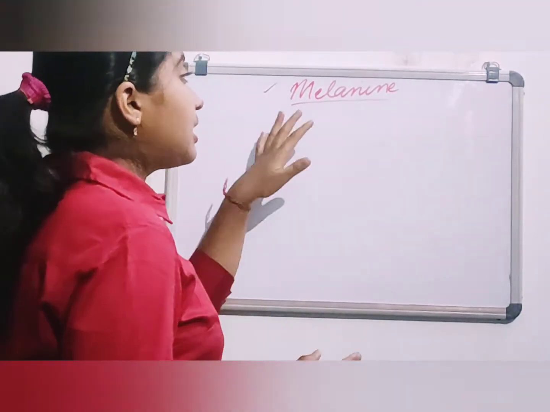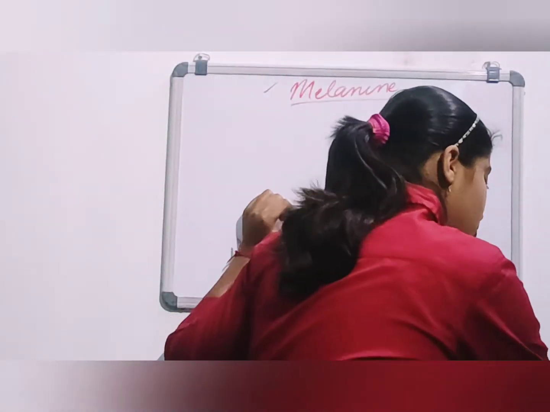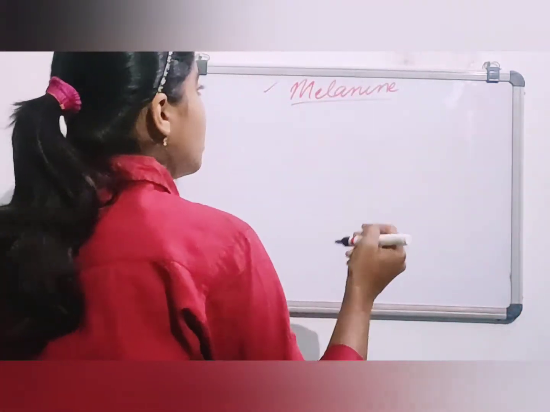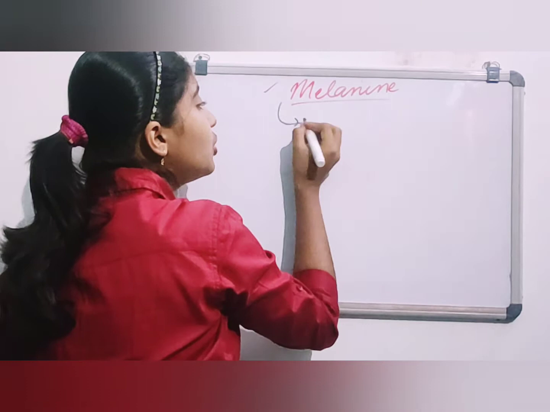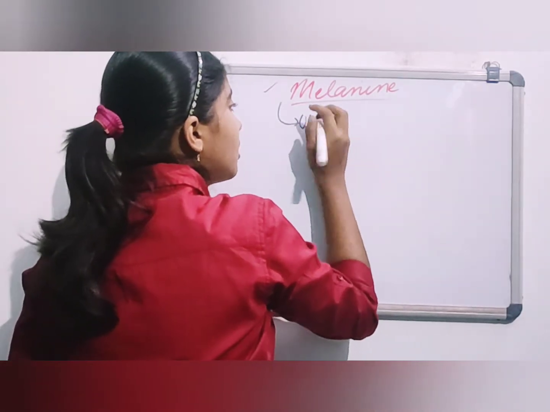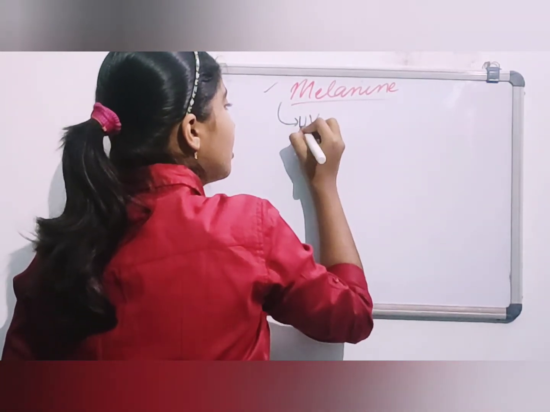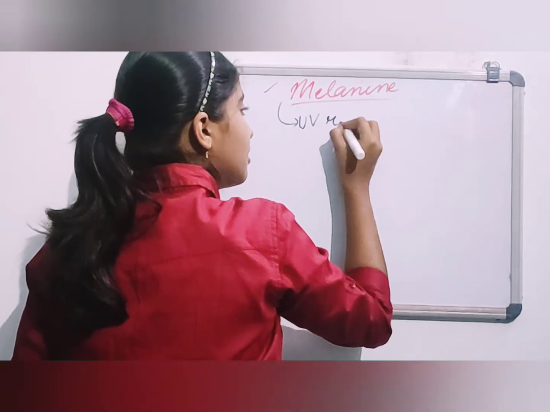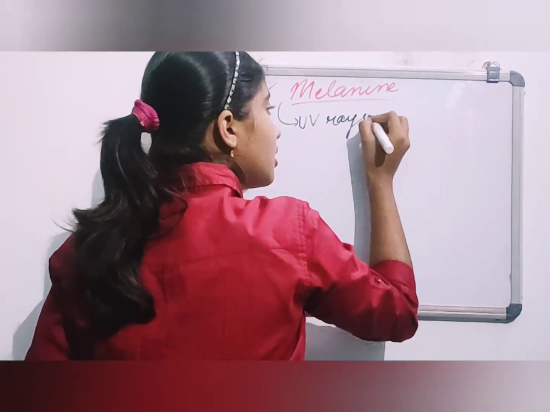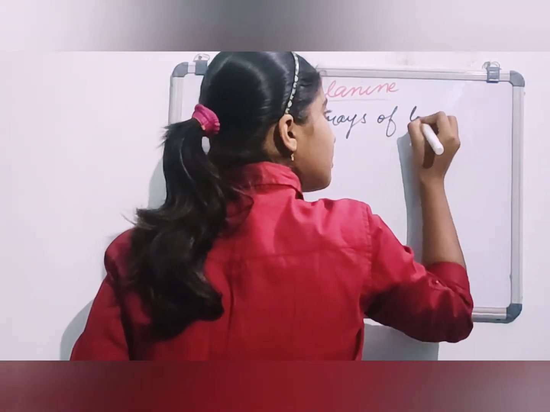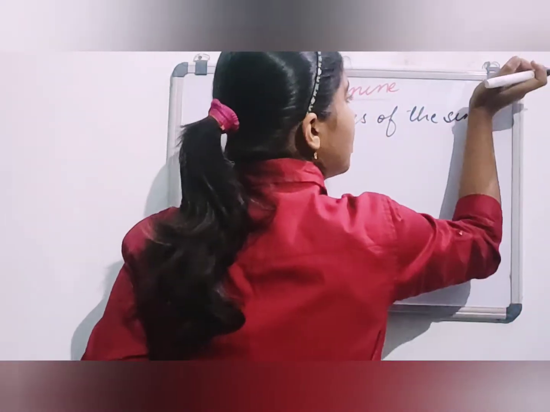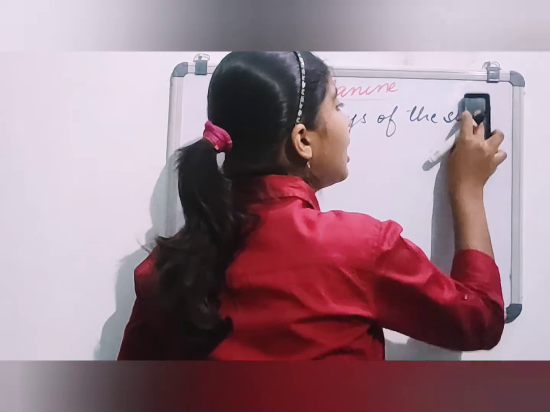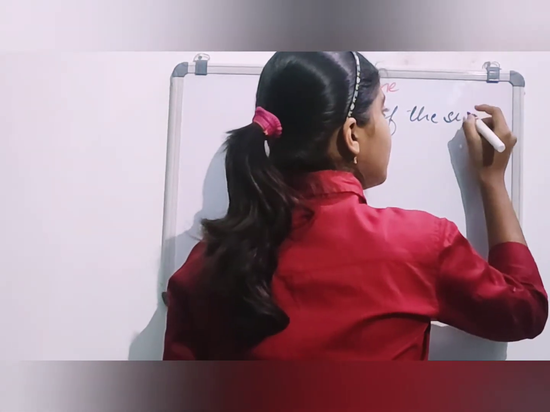Okay, so what melanin actually does is it protects us from the UV rays of the sun. Okay, it protects us from the harmful ultraviolet rays of the sun.